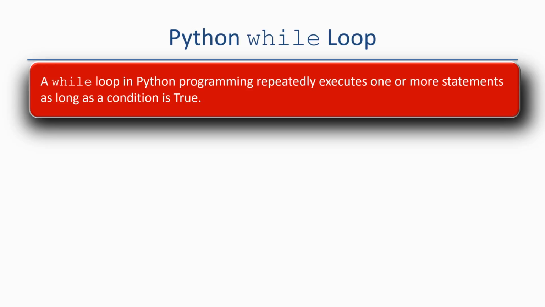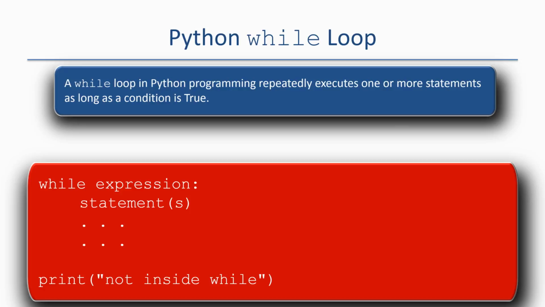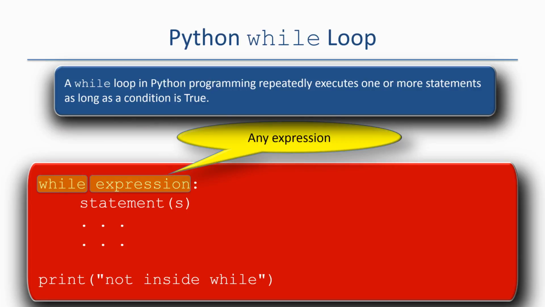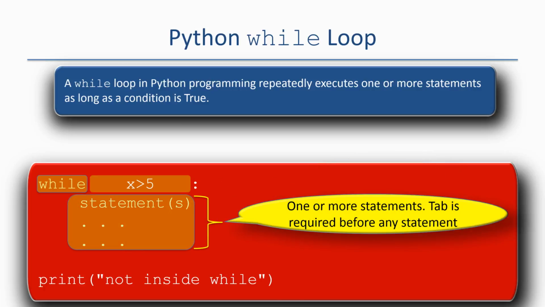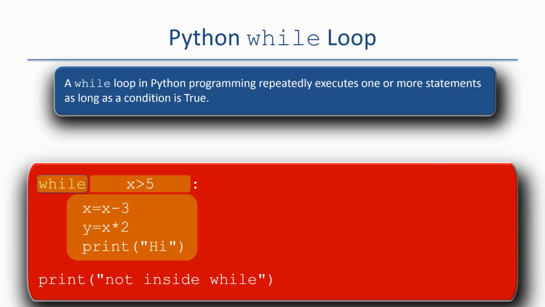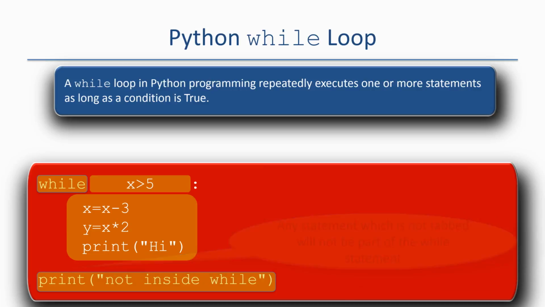A while loop in Python programming repeatedly executes one or more statements as long as a condition is true. Here is the format of the while loop in Python. It starts with the keyword while. In front of the keyword, you can put any expression which evaluates to either true or false. Next, put a colon after it, which is required. Next, one or more statements. Again, remember tab is required. And of course, after the while is over, you can put any statement that you want. And remember that the statement which is not tabbed is not part of the while loop.